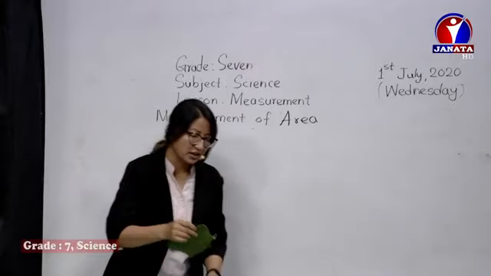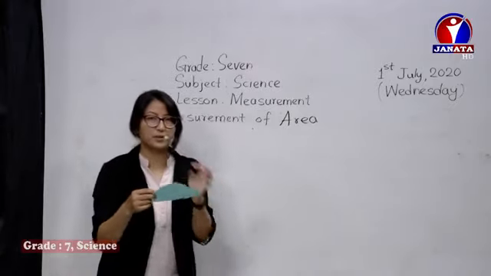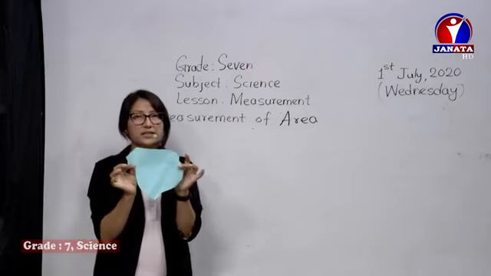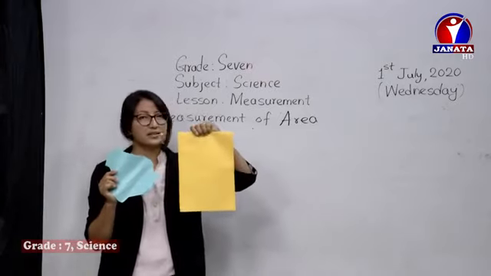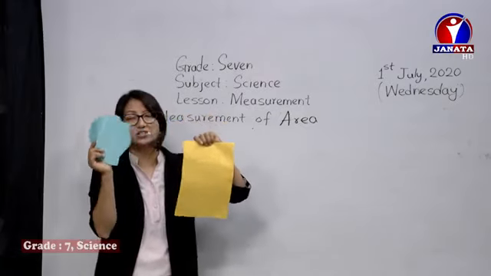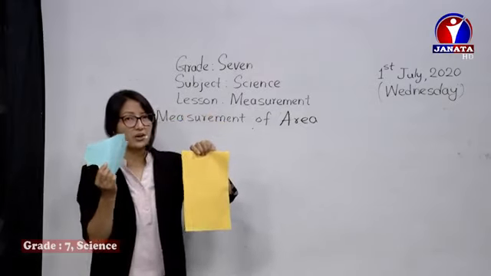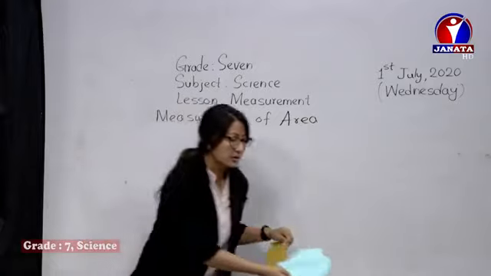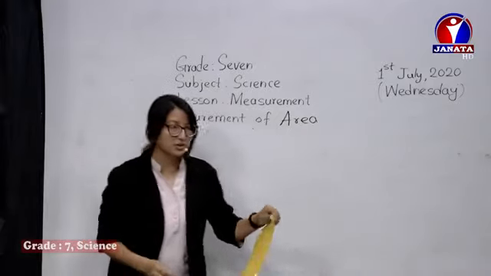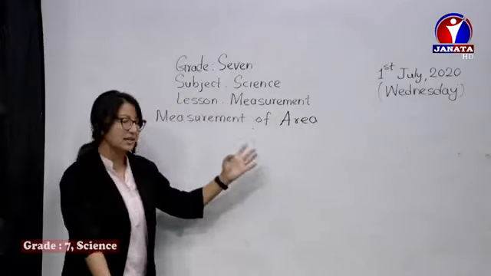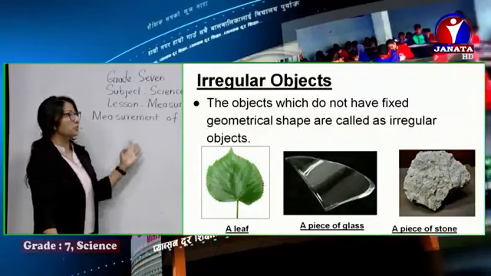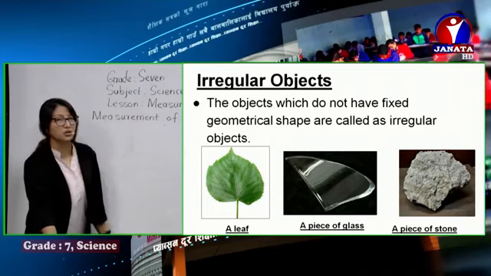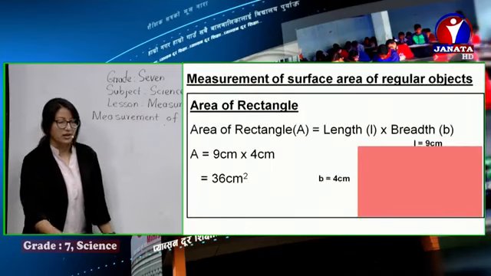Then here, a torn piece of paper is also an irregular object. If it has a fixed shape, it's a regular object, and if it has no fixed shape, it is called an irregular object. Now, let's move to calculation. You can check in the slide some pictures of irregular objects, like a leaf, a piece of glass, or a piece of stone. All these are irregular objects.